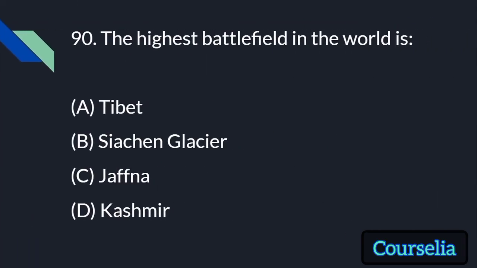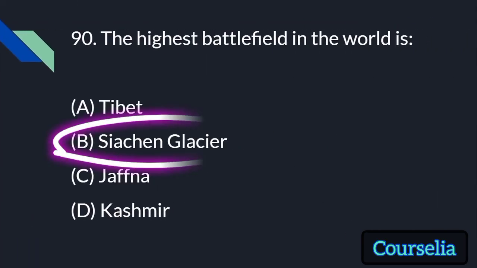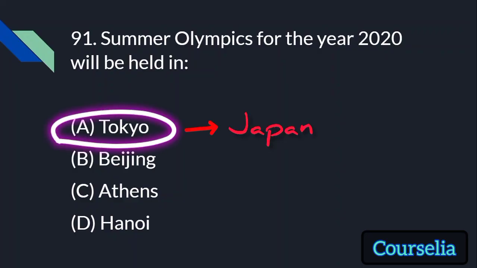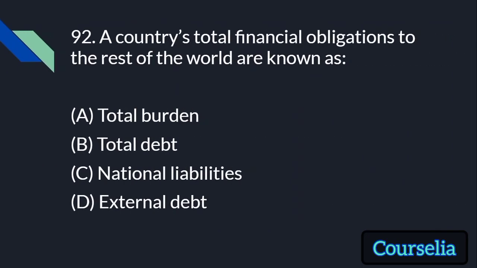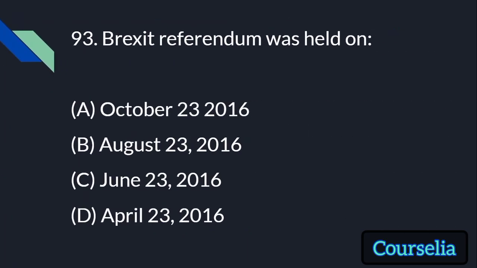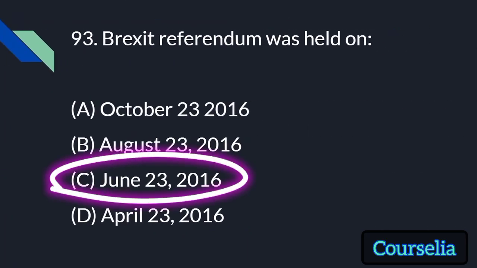The highest battlefield in the world is Siachen Glacier. Summer Olympics for the year 2020 will be held in Tokyo, Japan में हुए थे. A country's total financial obligations to the rest of the world are known as total burden, total debt, national liabilities, external debt. Answer is external debt. Brexit referendum was held on 23rd June 2016.